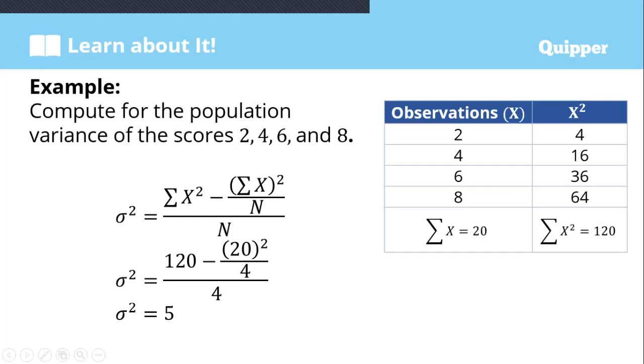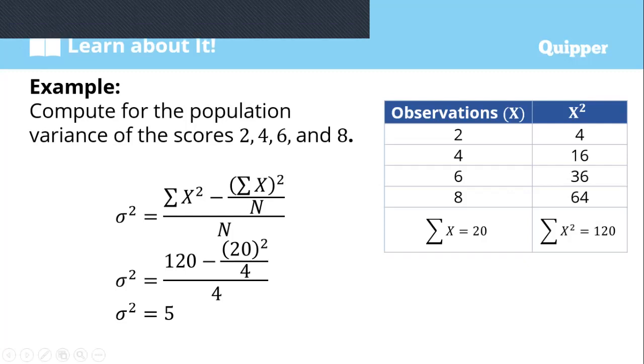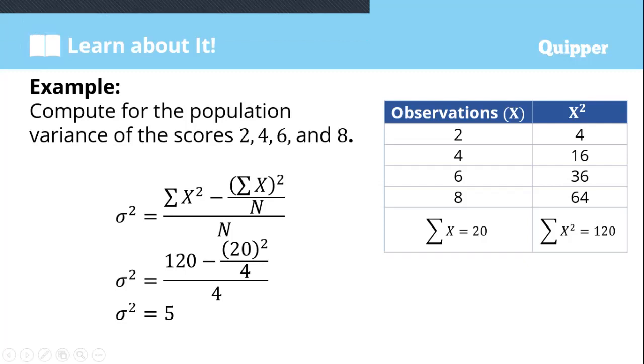Now, we have the summation of x equal to 20 and the summation of x squared equal to 120. So we substitute into the formula: variance is equal to the summation of x squared minus the quantity of the summation of x, squared, over n, all over n.